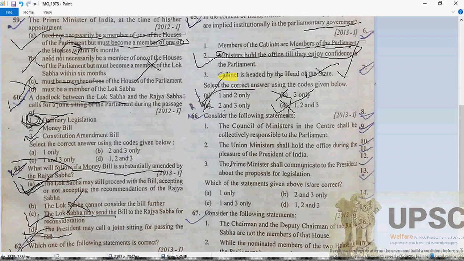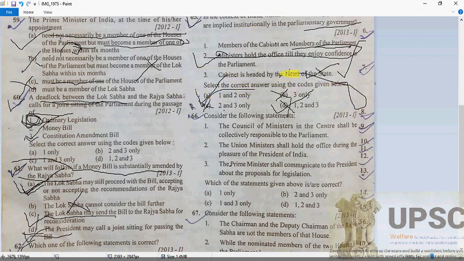Further explanation: as we know, ministers can be removed by a no confidence motion. In the parliamentary system, all the cabinet members are mandated by the Constitution to be members of either house, the lower house or the upper house of the Parliament of India. And the cabinet is headed by the cabinet secretary, not the head of the state, my dears.